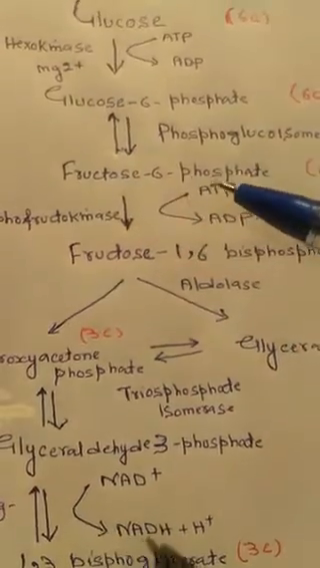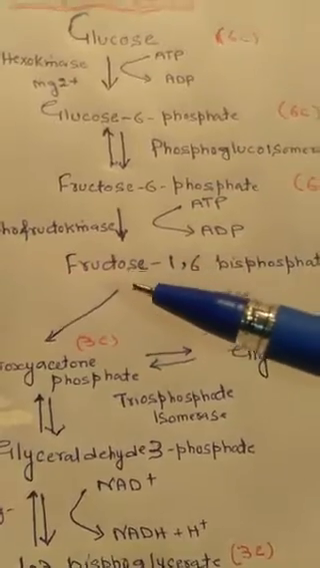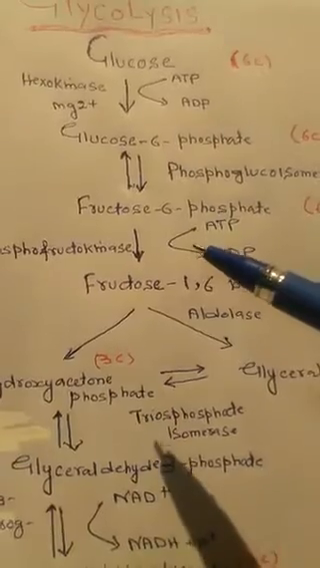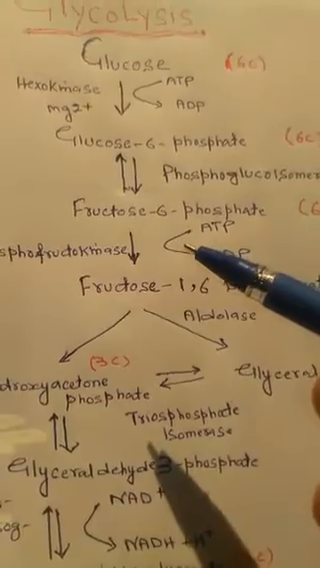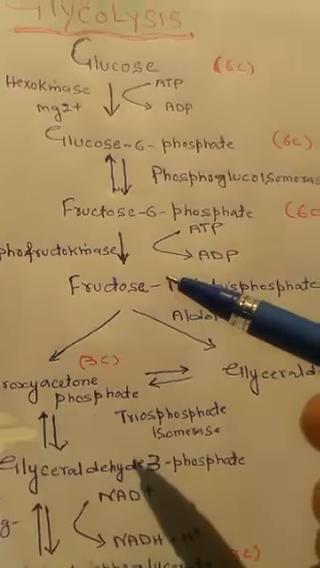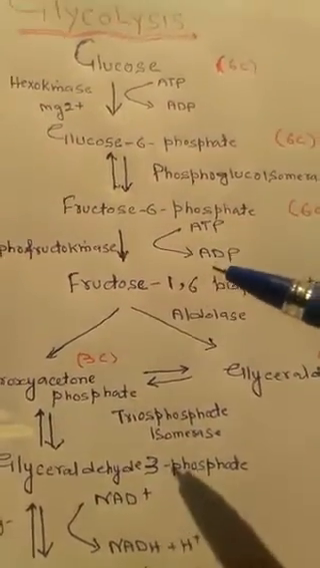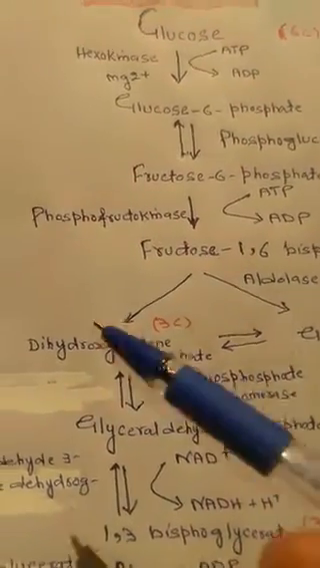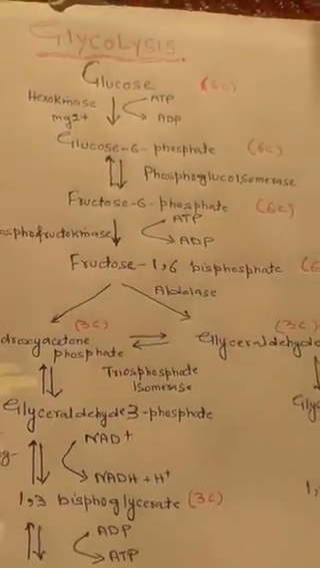This fructose 6-phosphate leads to the formation of fructose 1,6-bisphosphate. Here it is the second phosphorylation. Fructose 6-phosphate undergoes phosphorylation to form fructose 1,6-bisphosphate. ATP is again the phosphorylating agent, and its catalytic enzyme is phosphofructokinase. Remember here it is phosphofructokinase.